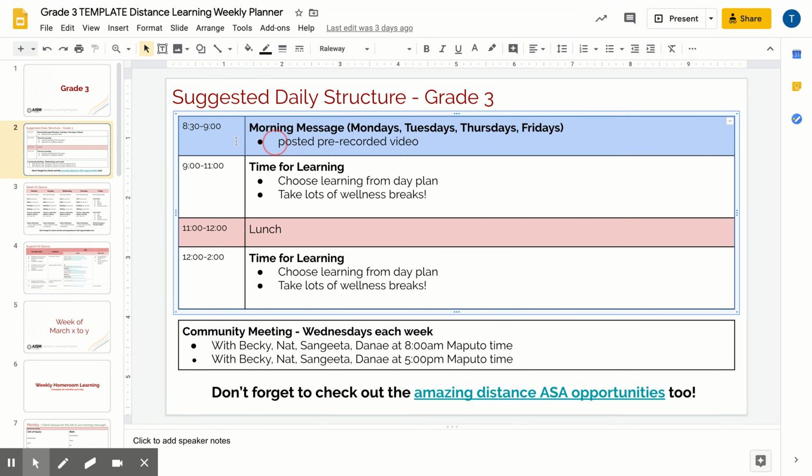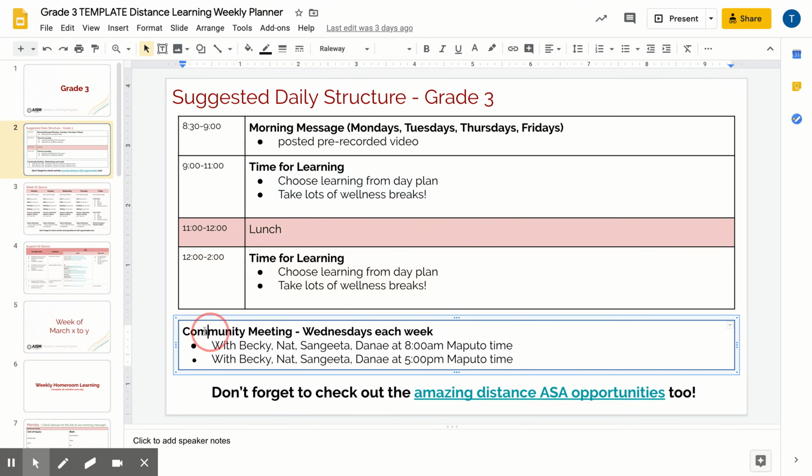4 out of 5 days a week, it will just be watching a pre-recorded video. And then 1 day a week, it will be participating in a live interactive Zoom. And the days of the week for those community meetings will rotate. So every grade level will have 1 day where they're able to offer community meetings for their learners.